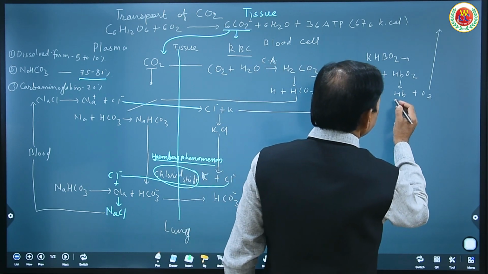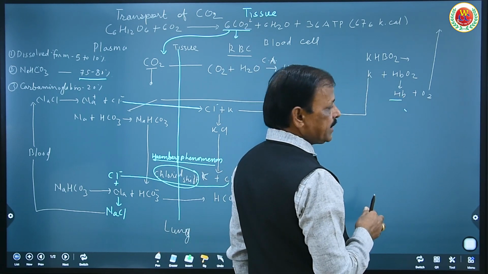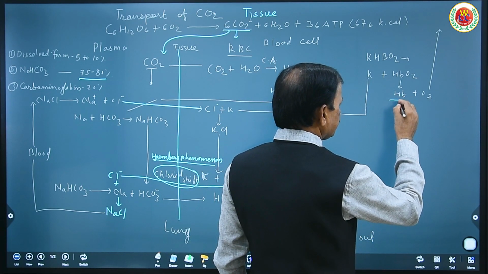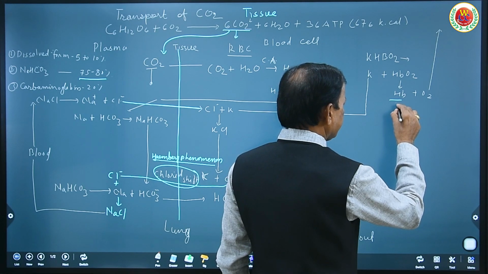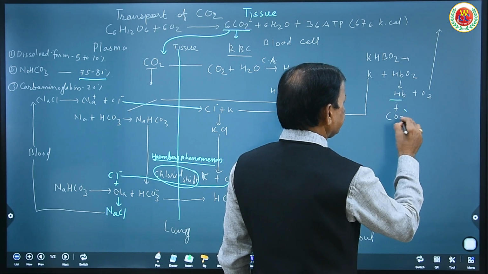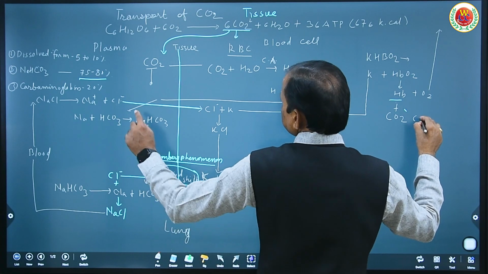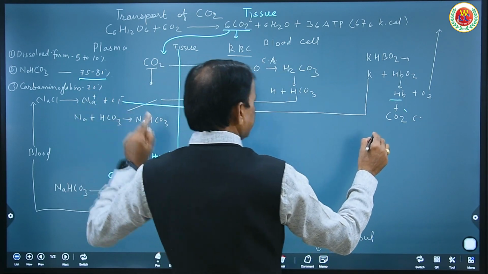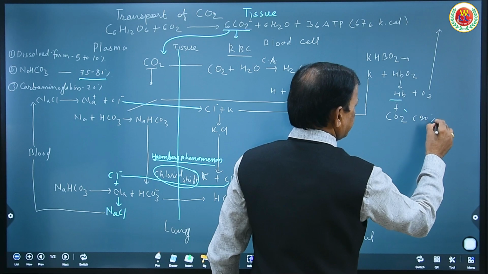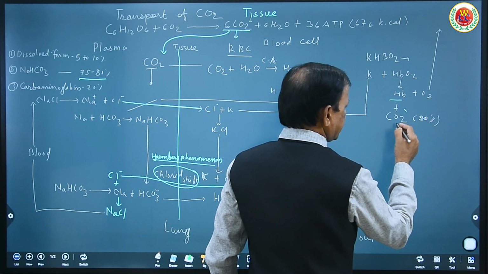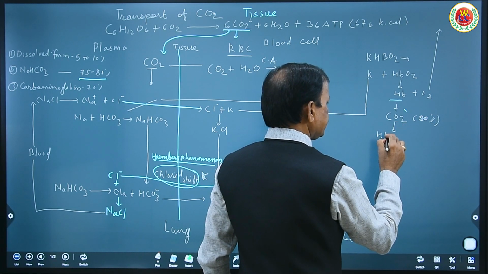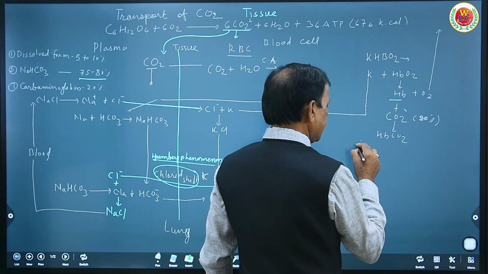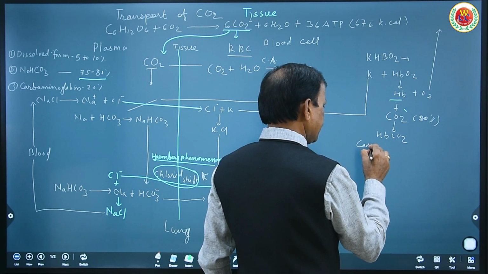So this Hb which becomes free here combines with carbon dioxide to form HbCO2. 20% of carbon dioxide is transferred in the form of HbCO2, that is carbaminoglobin.